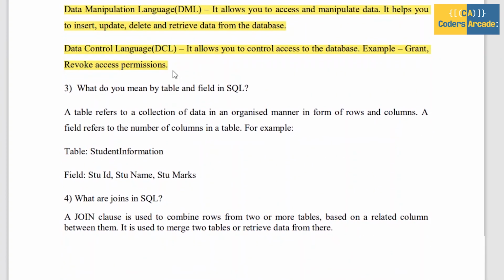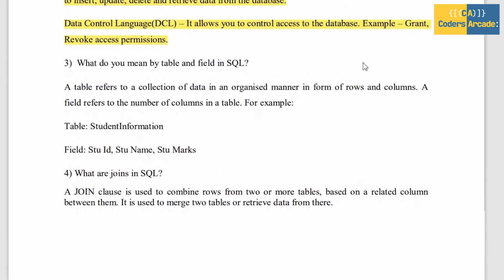The second one is data manipulation language. It allows you to access and manipulate data, and it helps you to insert, update, delete and retrieve data from the database. The third one is DCL, which means data control language, and it allows you to control access to the database.